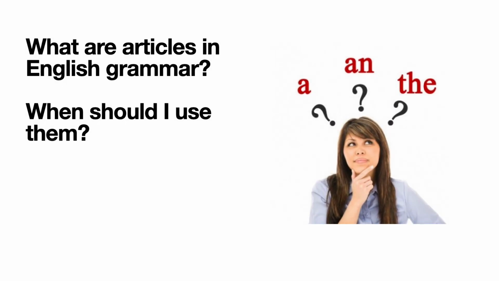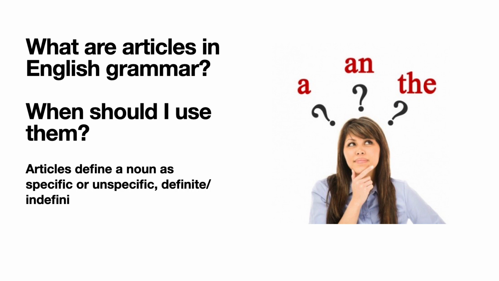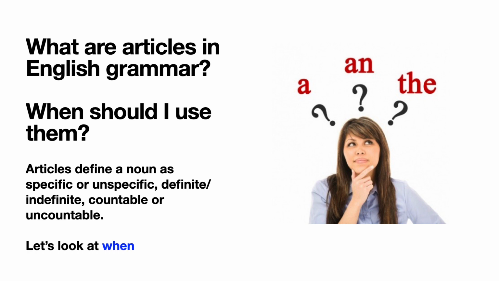A, an, and the. When to use articles. What are articles in English grammar? When should I use them? Articles define a noun as specific or unspecific, definite or indefinite, countable or uncountable. Let's look at when to use them.